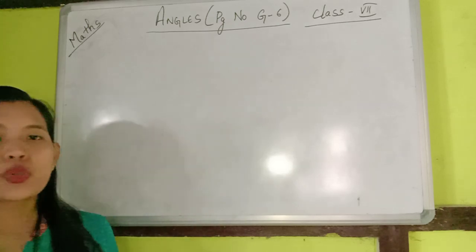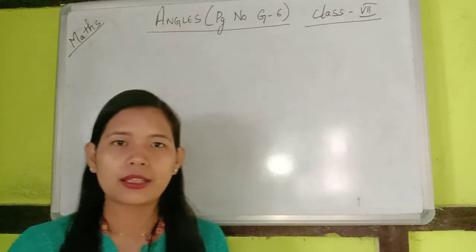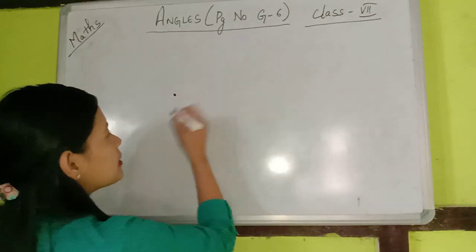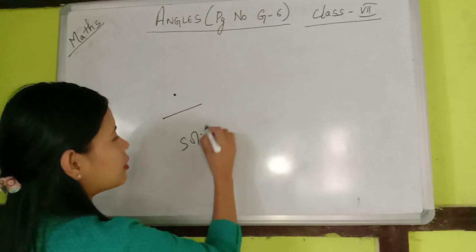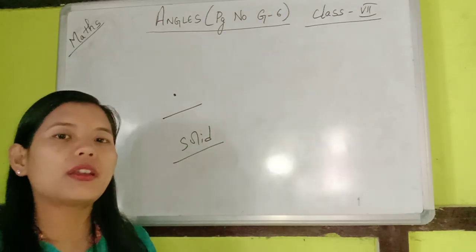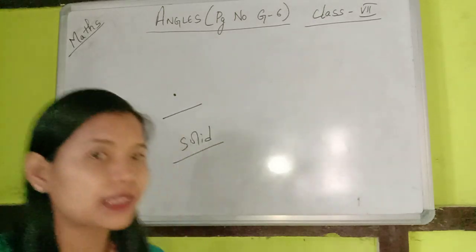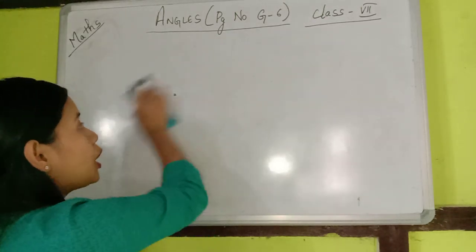Geometry is a branch of mathematics which deals with the relation between point, line, solid figures like square, rectangle, triangle. So the relation between all the solid figures is studied in a branch of mathematics called geometry.